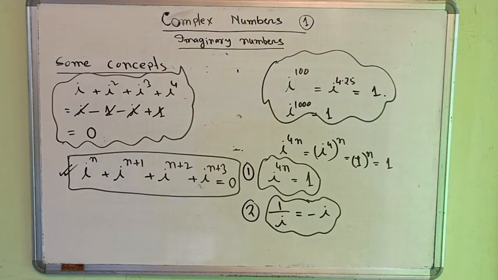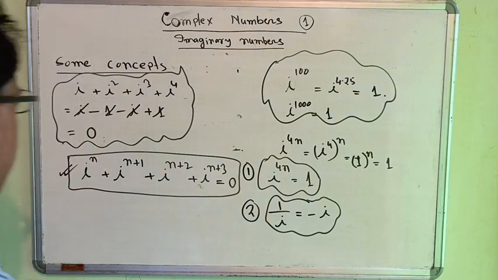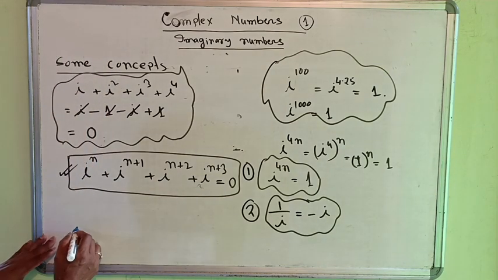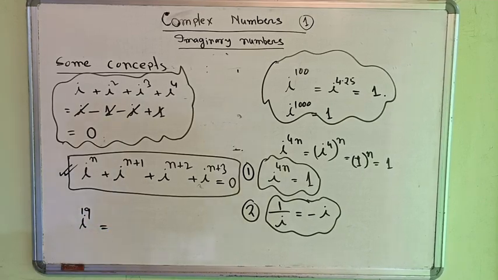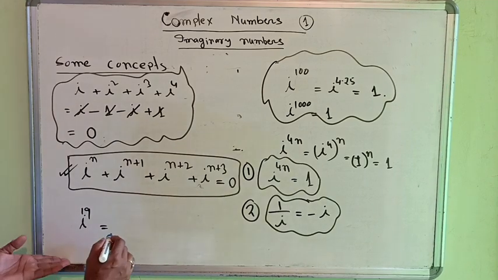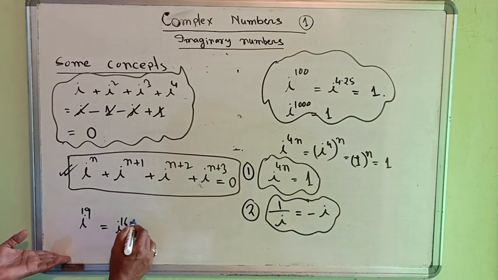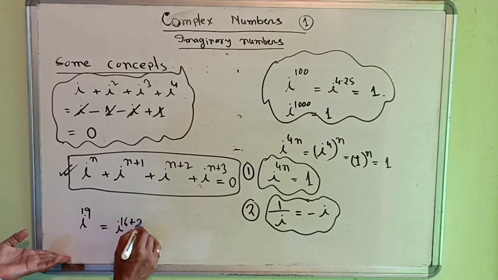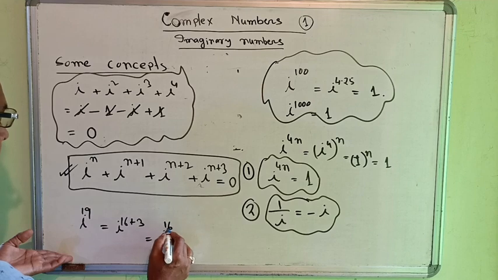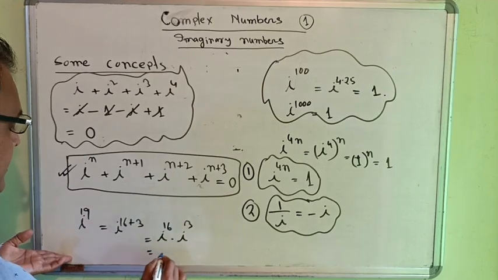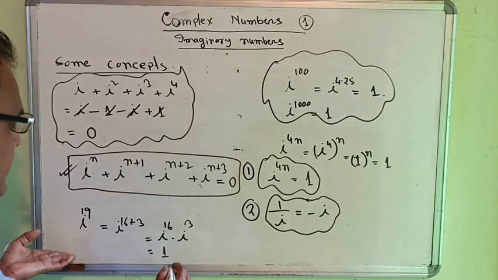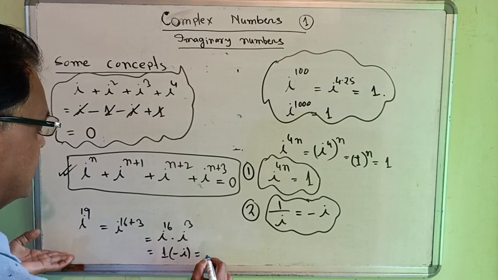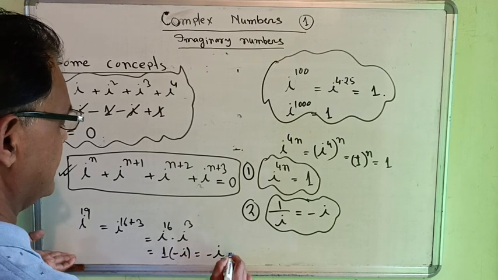That concept we can use in solving many problems, which gives the answer very quickly. Next, we discuss another type. Suppose we have to define i to the power 19. Now see what happens. This can be written as i to the power 16 plus 3, that means i to the power 16 into i to the power 3. This is equal to 1, as 16 is a multiple of 4, and i to the power 3 is equal to minus i. So we get minus i. That is important.